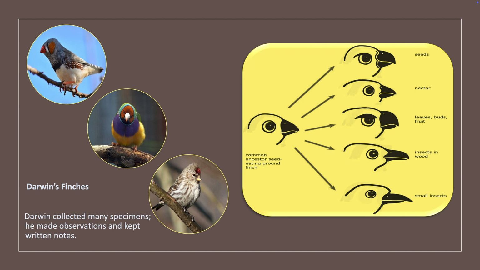Darwin's finches. Darwin collected many specimens. He made observations and kept written notes. One of the things he particularly noticed was that on the island there were a variety of different types of finches that had evolved for different reasons.